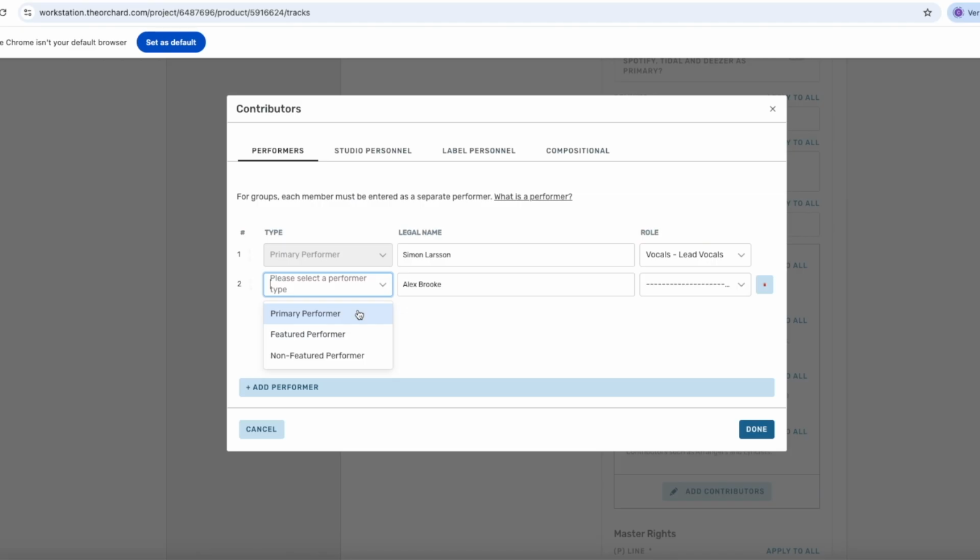However, if you've asked someone or paid someone to solely record some guitar, that person would need to be registered as a non-featured performer. He plays the guitar, and he's a non-featured performer in this case.